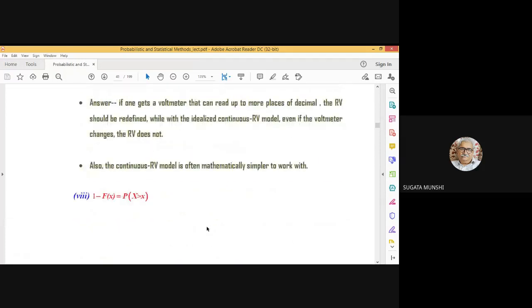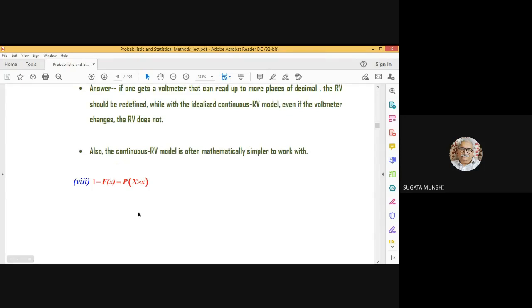The last property is obvious, but probably you haven't written it down. 1 minus Fx will be the probability of capital X greater than small x. You can also write it as the probability of capital X greater than or equal to small x. So it's 1 minus Fx. You know that. Now I will move on to the probability density function.